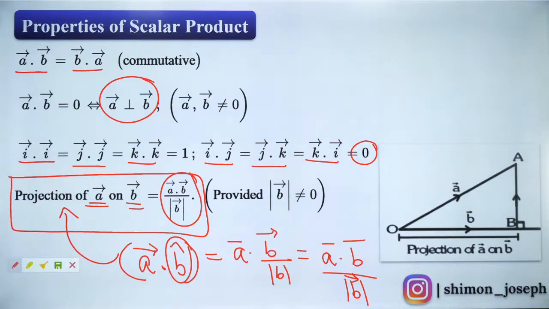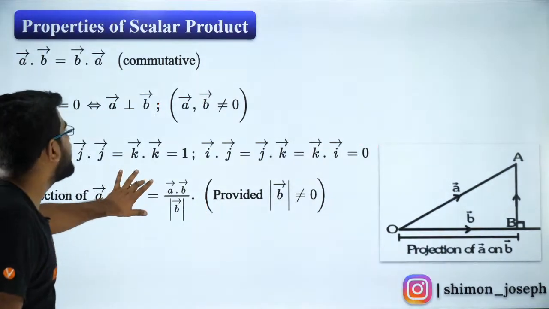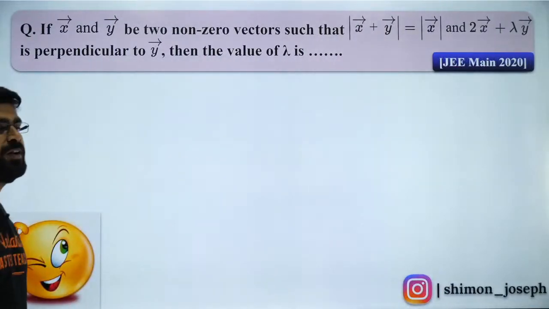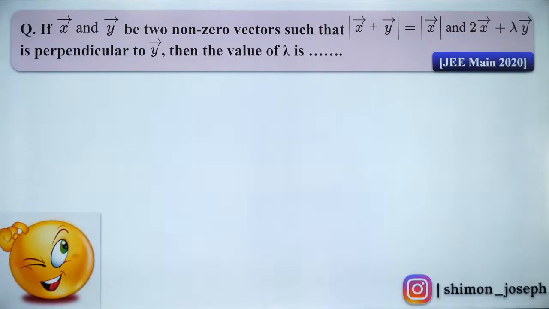Fantastic, guys. With that, let us move forward to the next one. I hope you're all ready for this question. Please try to do it. Yes, Jenny, it is the unit vector in the direction of B. You are right. You are correct. I am so happy that everybody is able to follow.